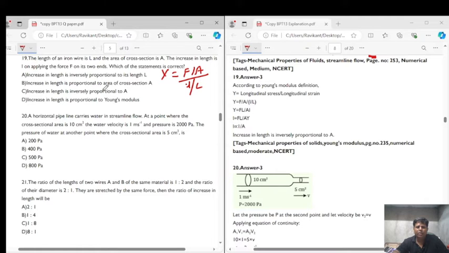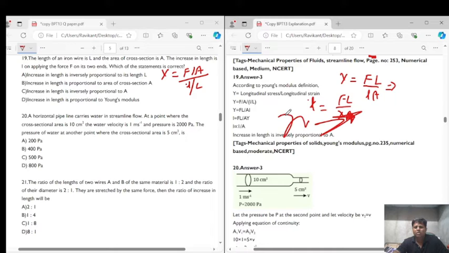So rearranging it, you will get Y is equal to F into capital L upon small l into A. Again rearranging it, we will get small l is equal to F into L upon Y into A. So from here we conclude that change in length is inversely proportional to area of cross section.